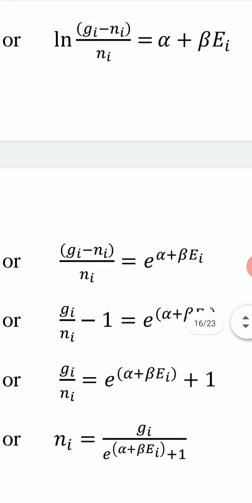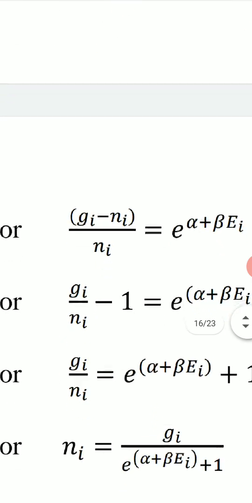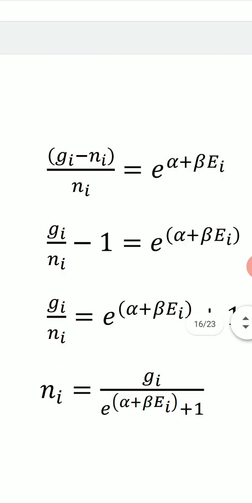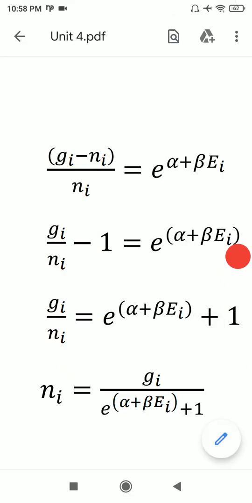Take the exponential on both sides, then e to the power log x equals x. So we have (gi minus ni) upon ni equal to e to the power alpha plus beta ei. The left hand side is equal to gi upon ni minus ni upon ni, so it is gi upon ni minus 1, and it is equal to e to the power alpha plus beta ei.